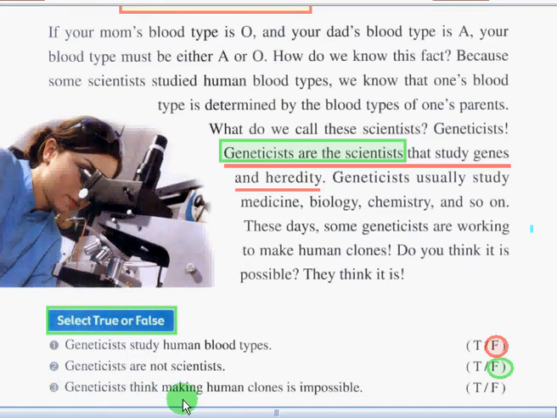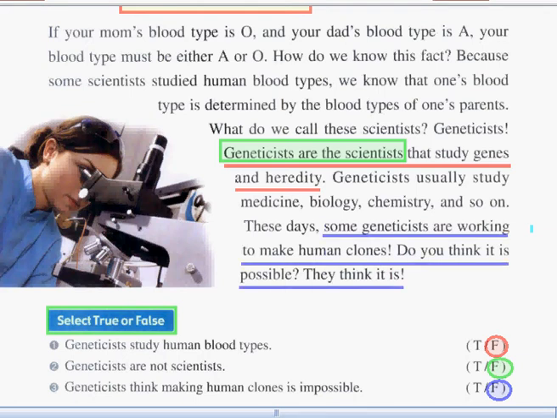Geneticists think making human clones is impossible. Is it true or false? The answer is false. Let's see now the sentence. Here, some geneticists are working to make human clones. Do you think it is possible? They think it is. So now, we've finished the first activity.